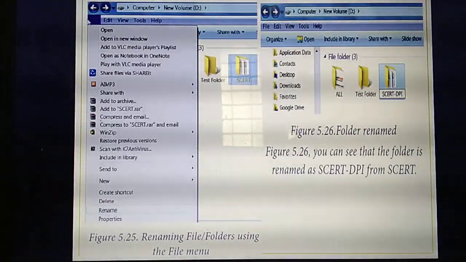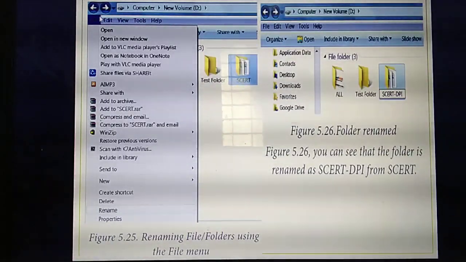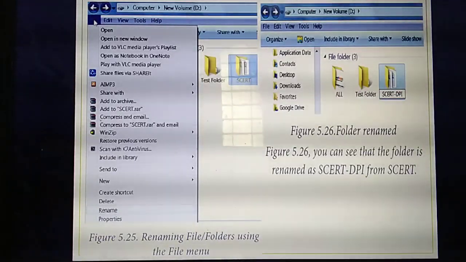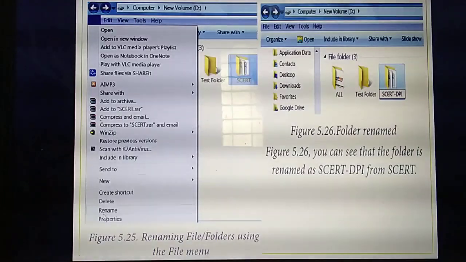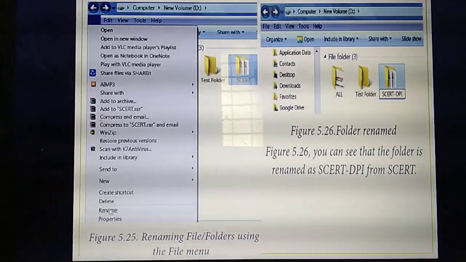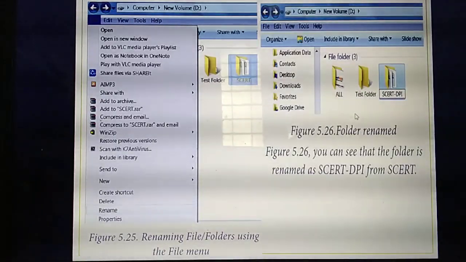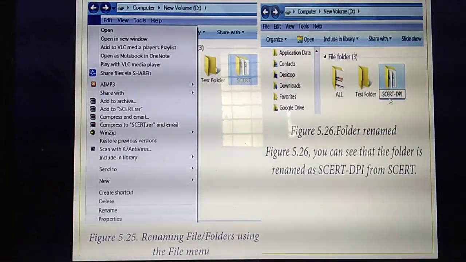Then what's the next step? In the file menu. Is it visible for you? This is the file menu. In the file menu, which option you need to select? File menu, rename. Have you seen the rename option? Is it visible? Yes. So if you click this rename option, see, one rectangle box will be displayed under the folder.